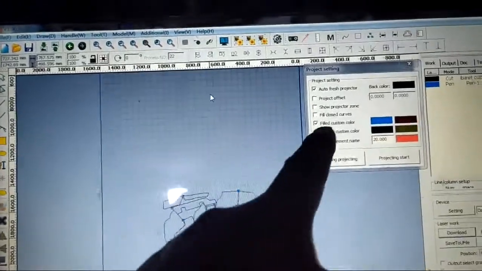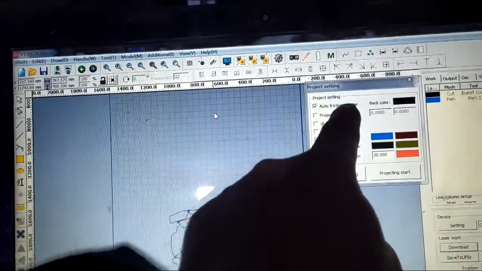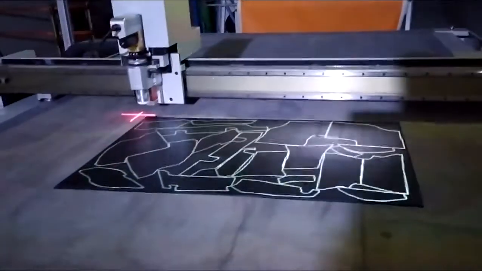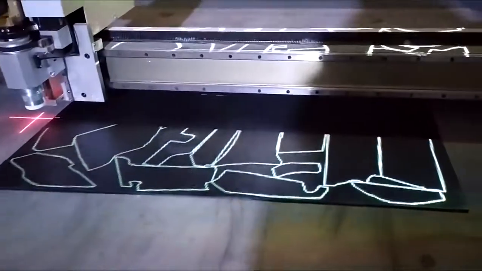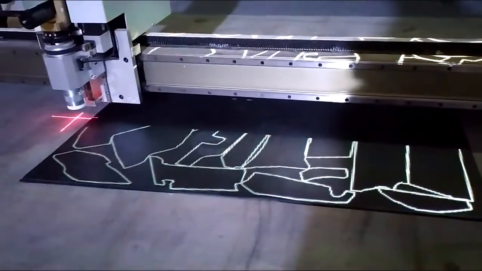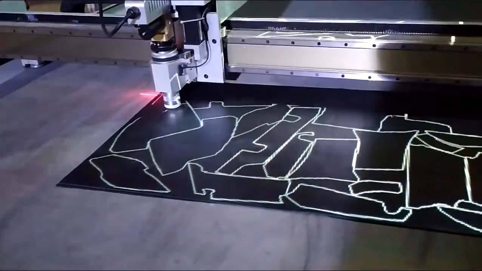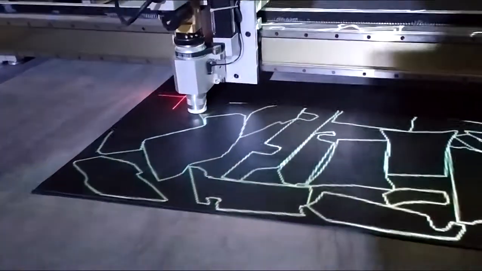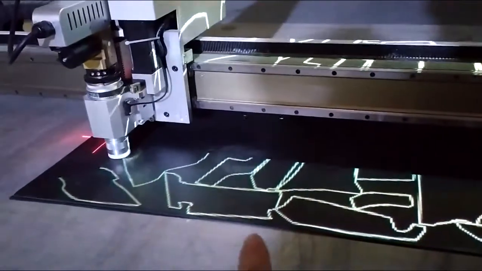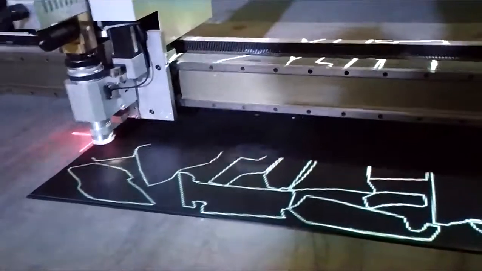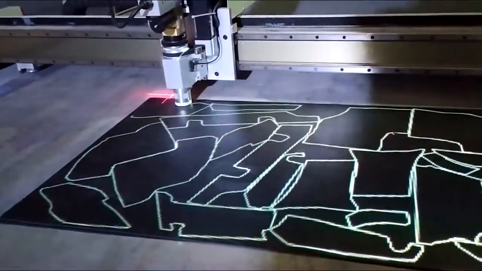You see, and open the projector. Open auto flash projector. You see, this is a projector. Projector line. You see, this cutting is precision, and the accuracy of the software is high precision. You see.